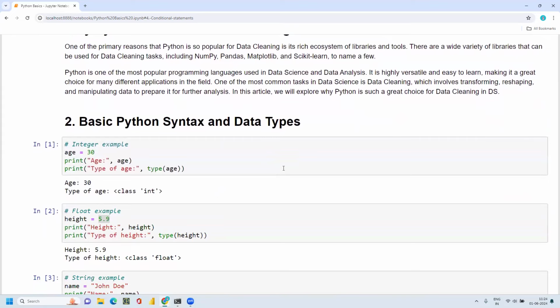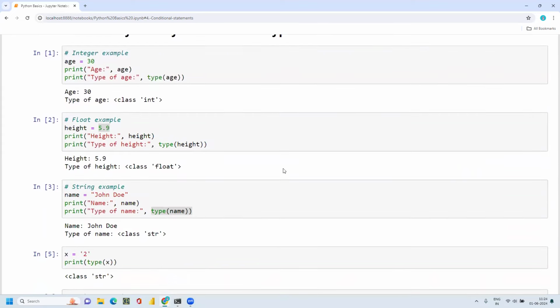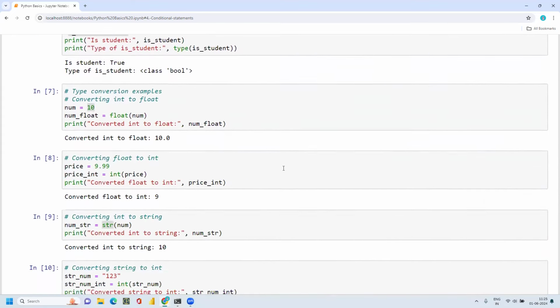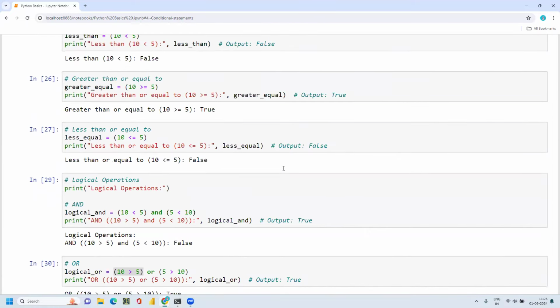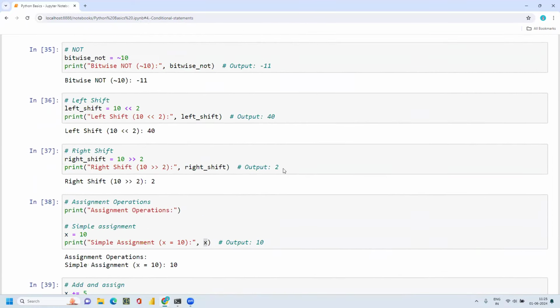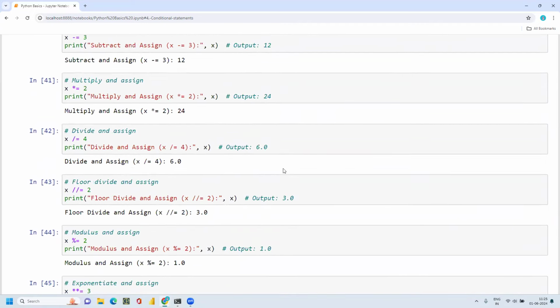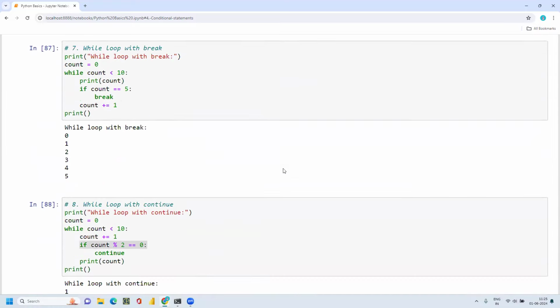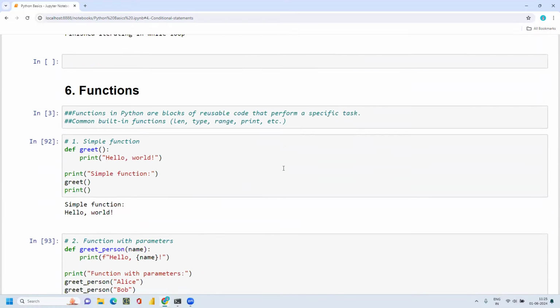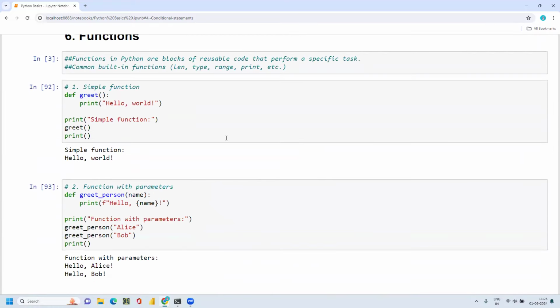Then we started with data types and some basic operations, and also used loops: for loop, while loop, and if else conditions, and at last we ended with functions, how to define a function and how to call the function.